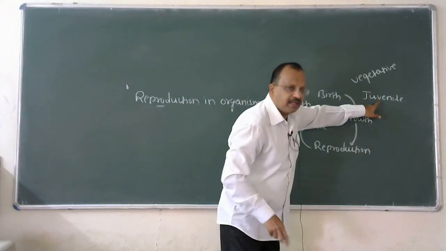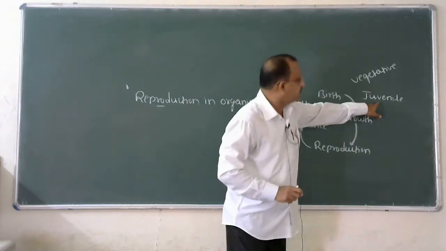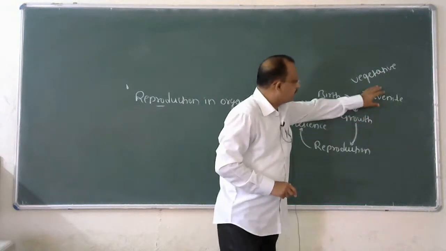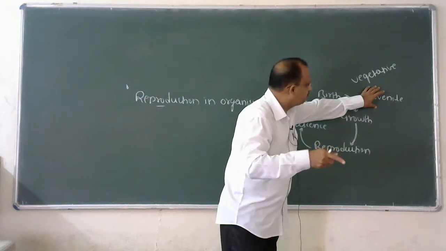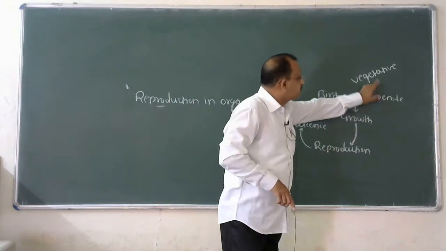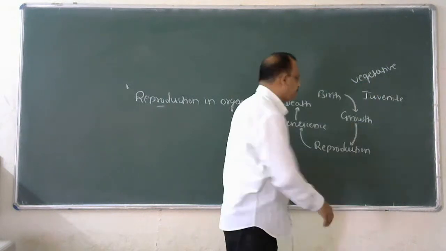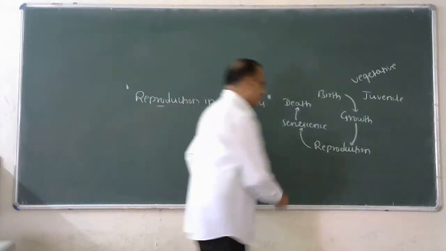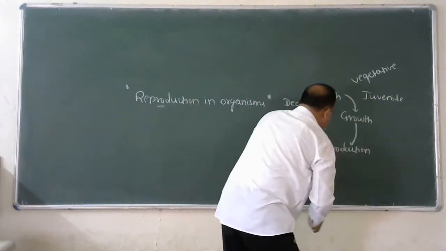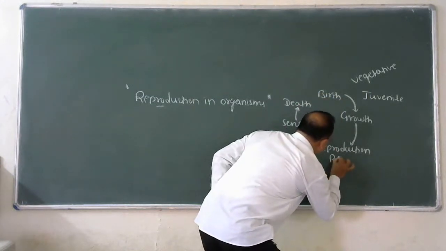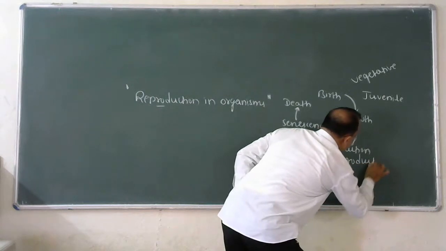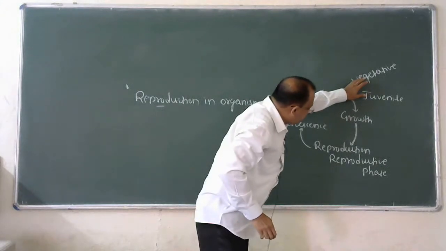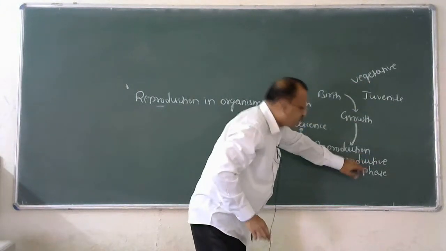Actually, the word juvenile is with respect to animals. Vegetative is with respect to plants. Growth phase is also called as juvenile phase in animals. Alternate term which is used with respect to plant is vegetative phase. So end of the vegetative phase is the beginning of reproductive phase.